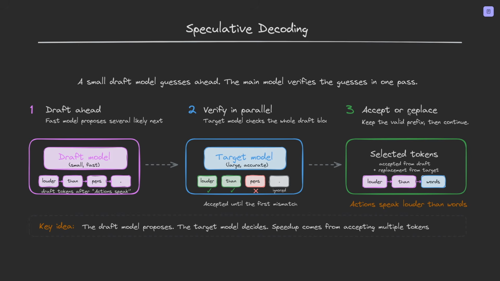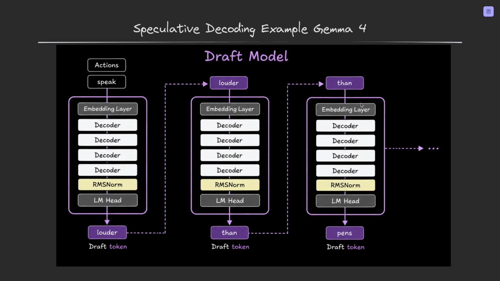Because when we accept the tokens, we know that the last one was bad. And because we are in the decode phase of the target model, the big model, we can generate the correct one. So we keep the valid prefix, continue, and replace it. So the key idea is the draft model proposes, the target model decides, and then the speedup comes from accepting multiple tokens. Now we'll look at the example of Gemma 4 and the draft model with speculative decoding.